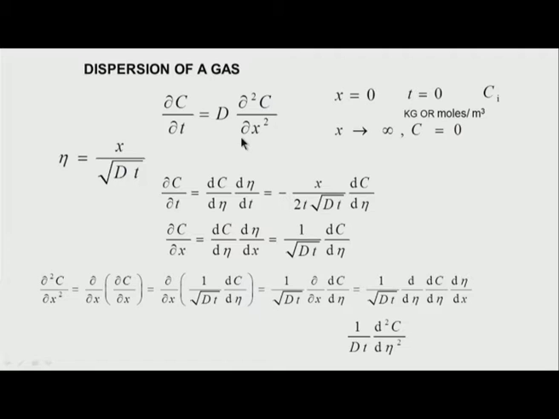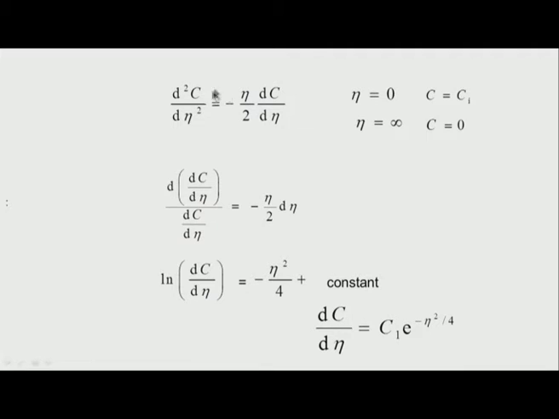D and D get cancelled, I have 1 over t into d²c/dη², and this t and t also get cancelled. I am left with only x by 2√(Dt), and that is the reason I get this equation d²c/dη² is equal to minus η by 2 into dc/dη.